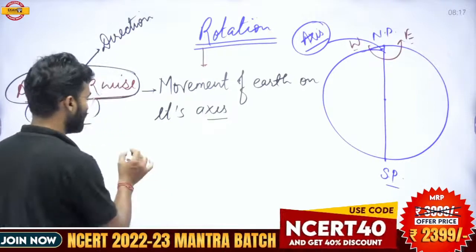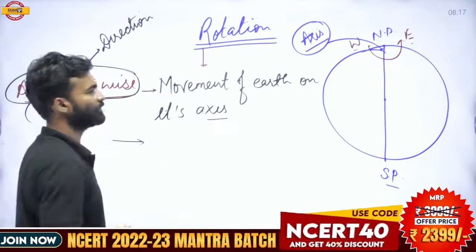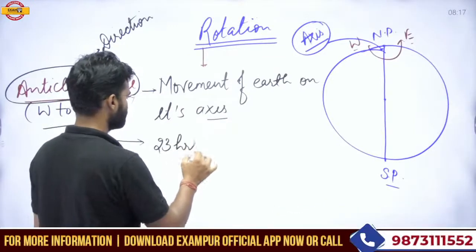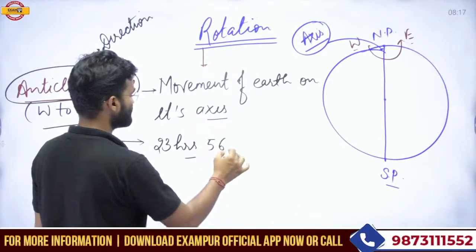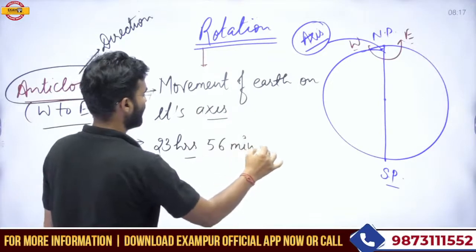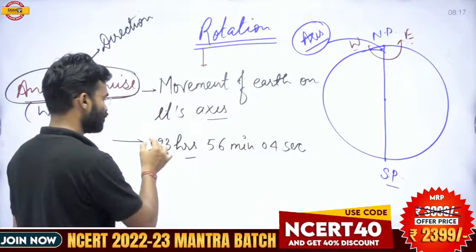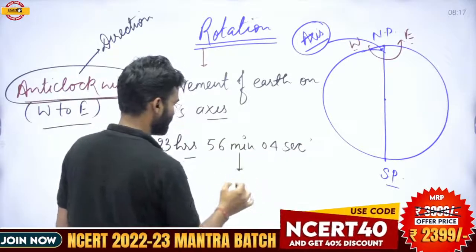And Earth takes 23 hours 56 minutes and 4 seconds to complete one rotation.